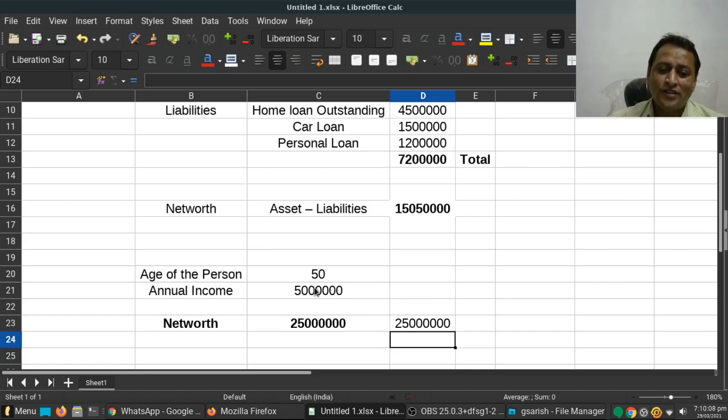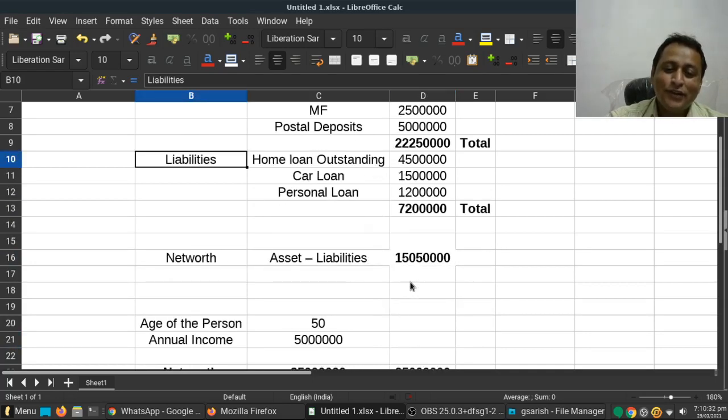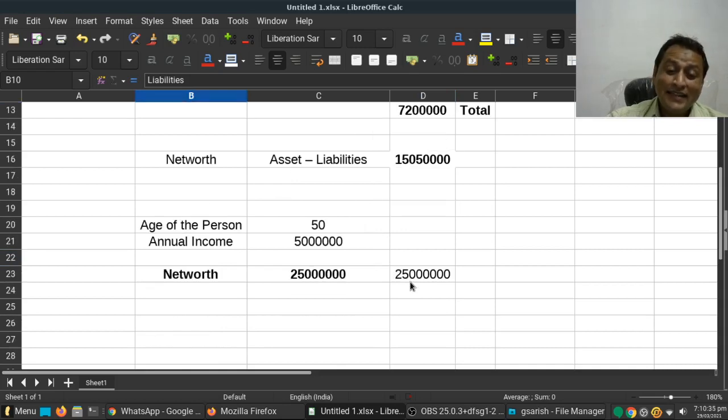How do we judge the value of net worth? Your net worth should increase as your age increases. If you have a negative net worth, then that person is entirely in liabilities and has no assets. He has to sell off his assets to clear his liabilities. That is a difficult situation, and this is where many corporates, CEOs or founders have to sell their assets to clear off their liabilities because they have negative net worth.